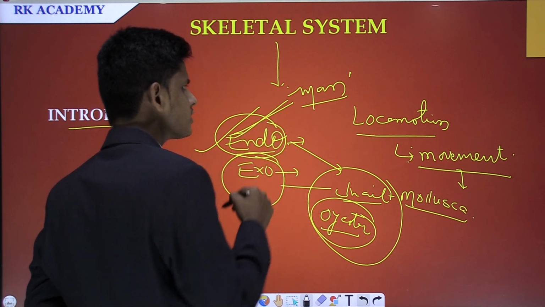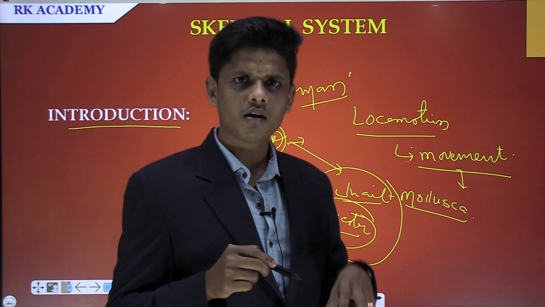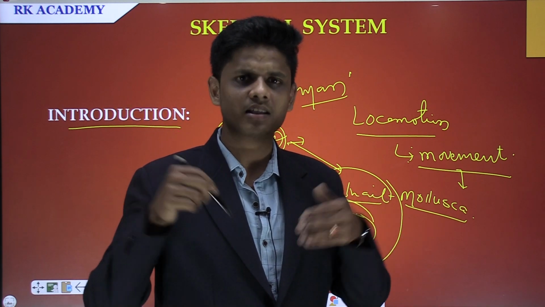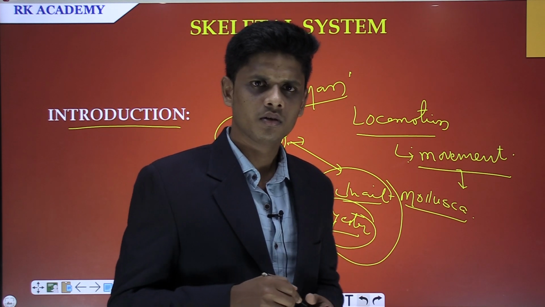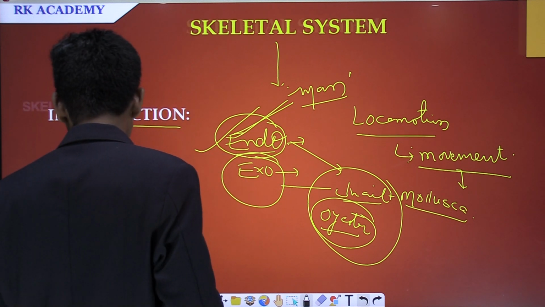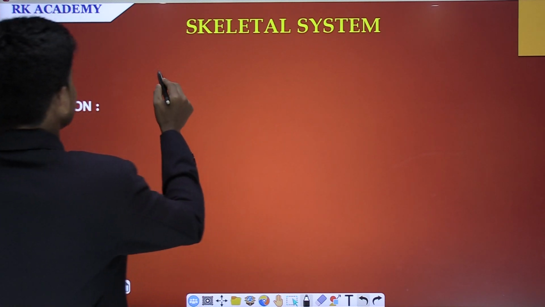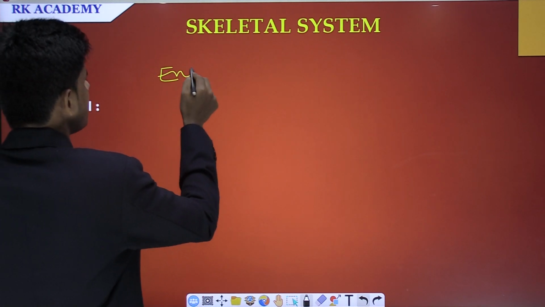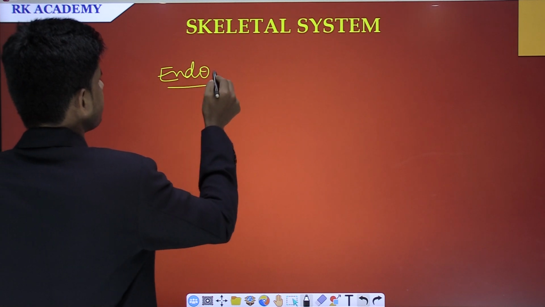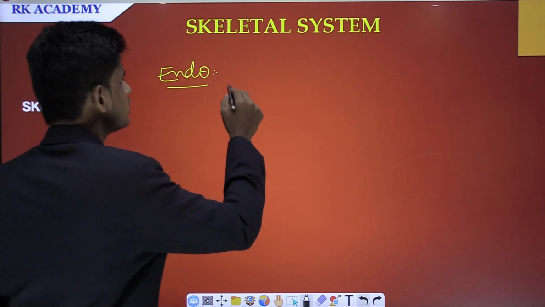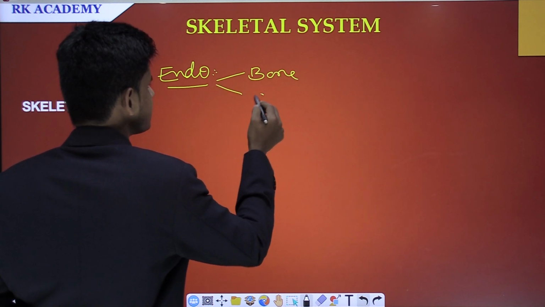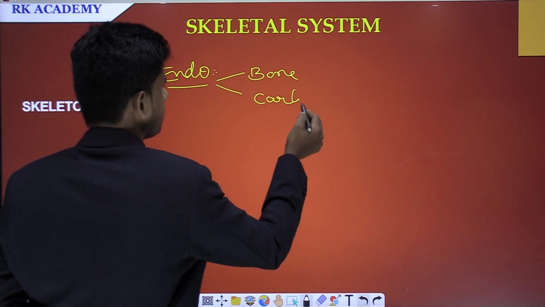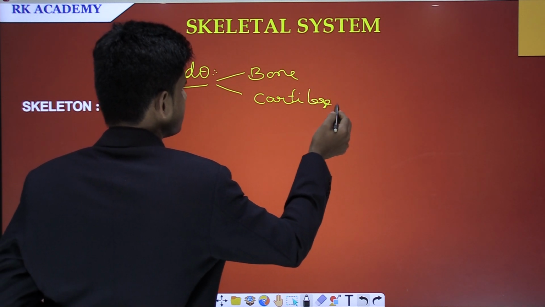Whereas endoskeleton means those organisms which possess the skeleton inside the body. In our body, the endoskeleton is made up of bone as well as cartilage.